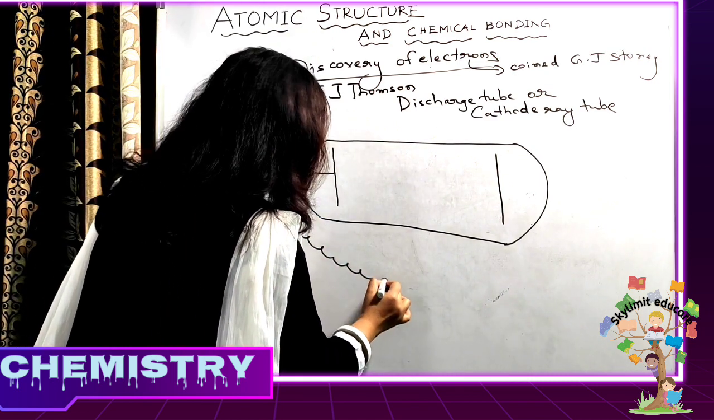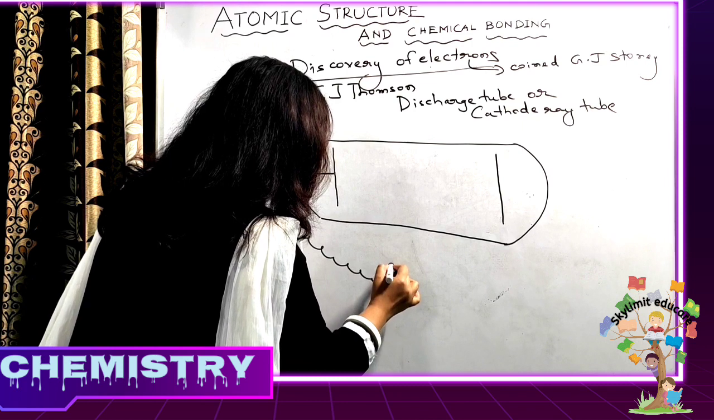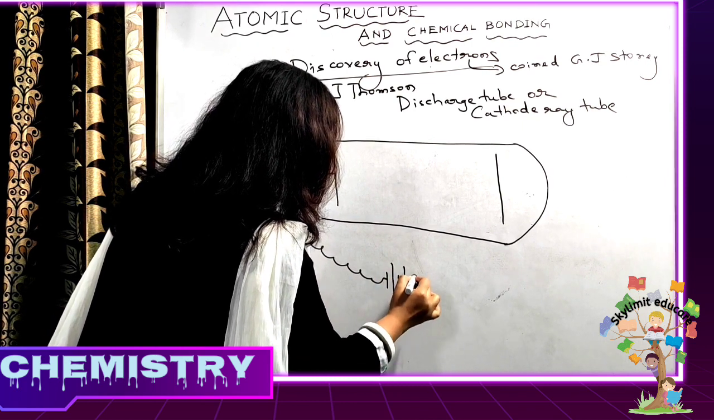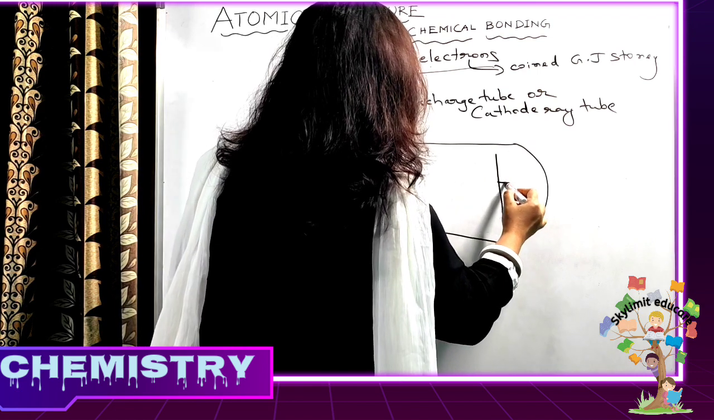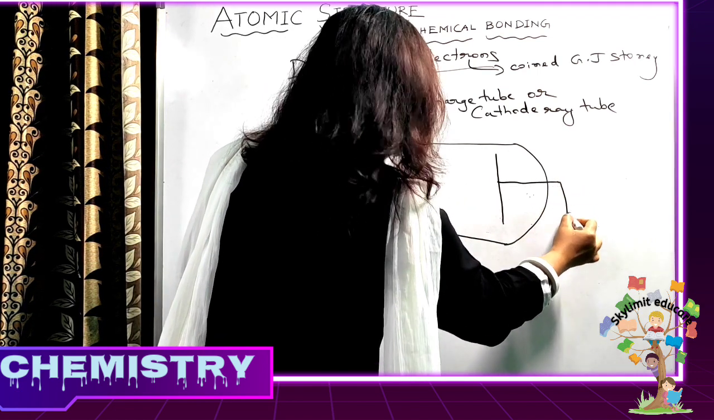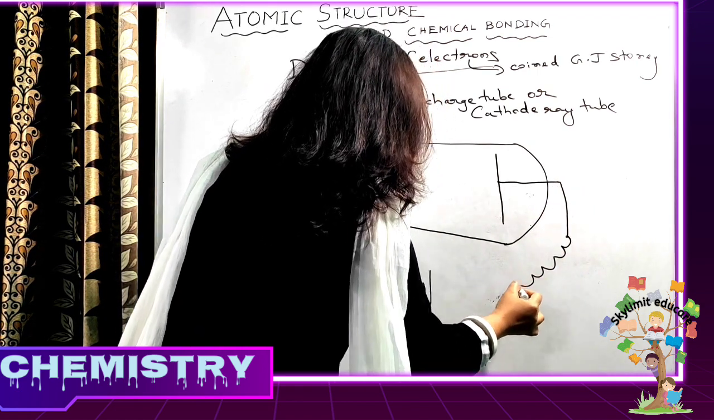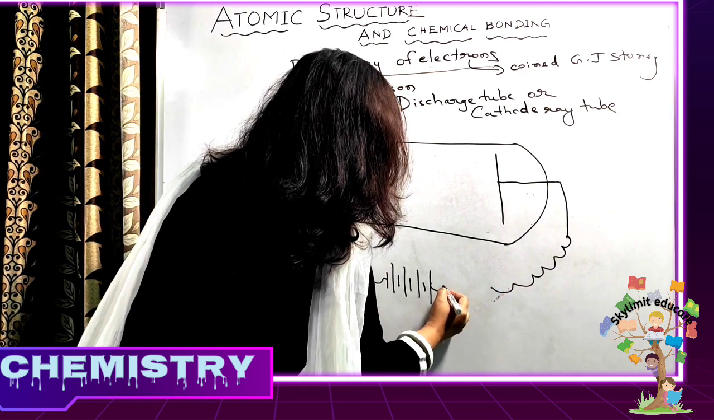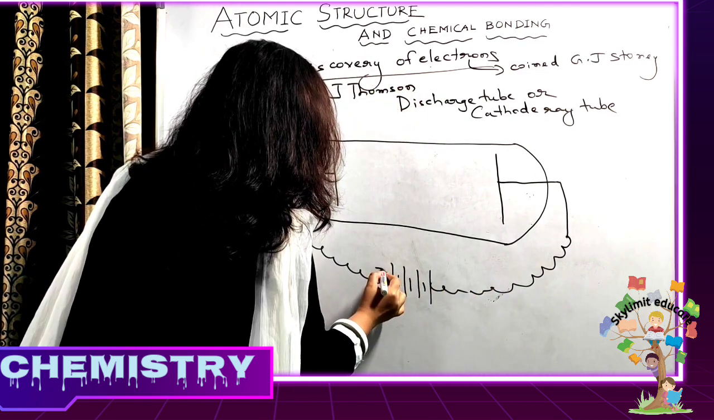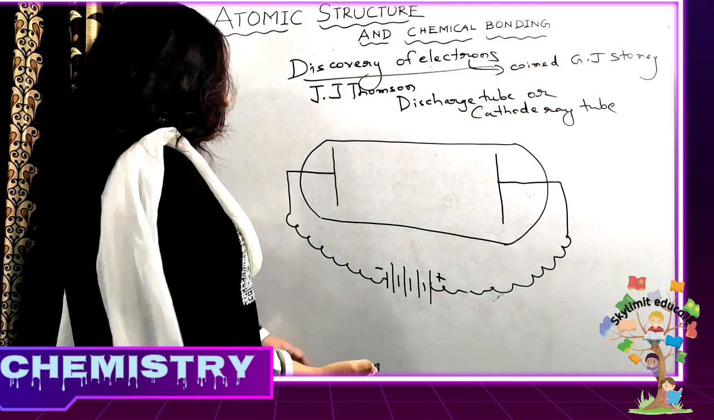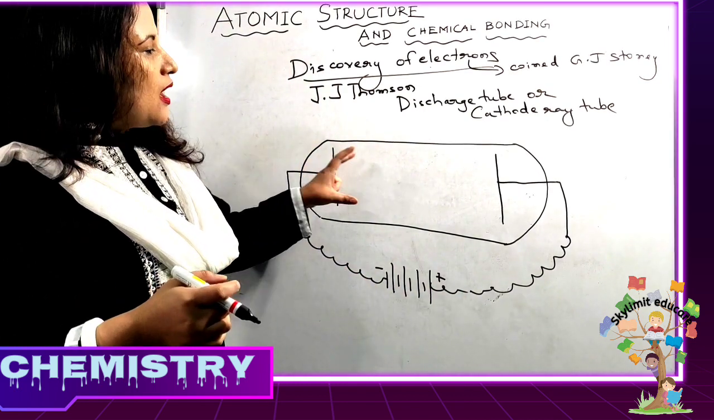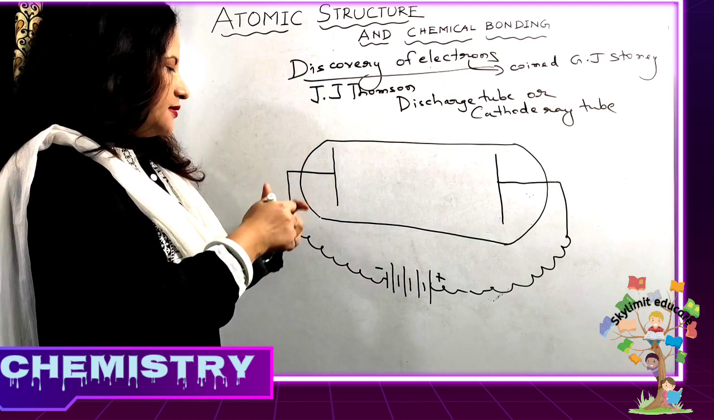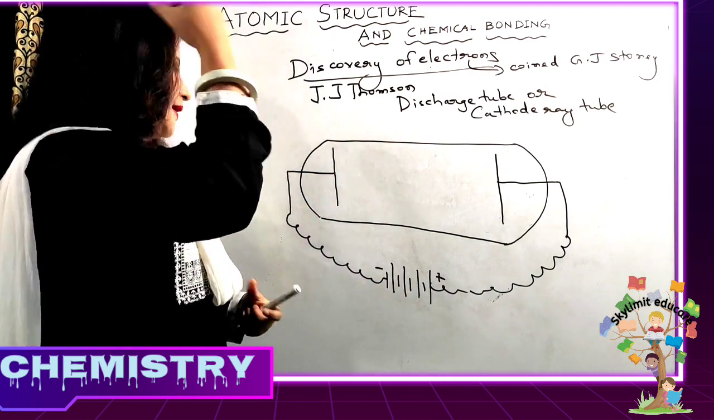Let me draw a rough diagram. This was connected to a battery, the high voltage current. As you know by now in physics, this is the negative terminal, this is the positive terminal. So this was how a simple discharge tube looked. Diagrammatically I'm just representing it to you.